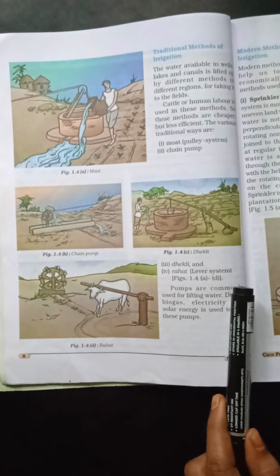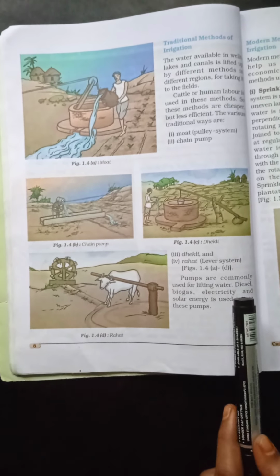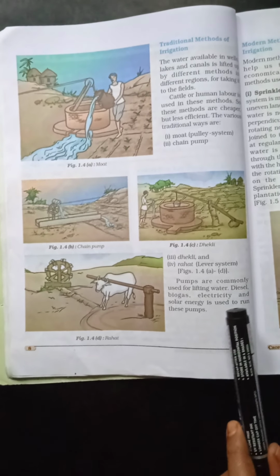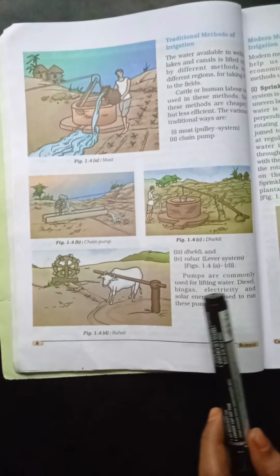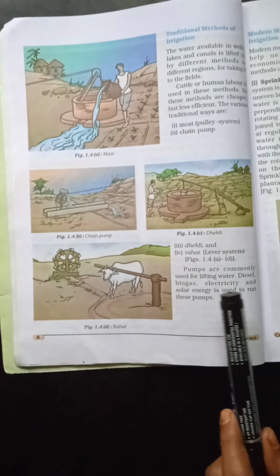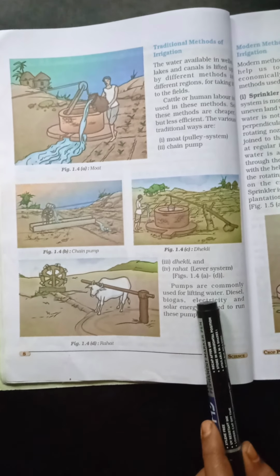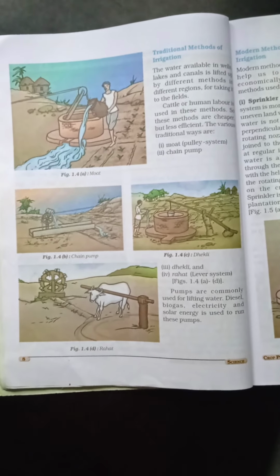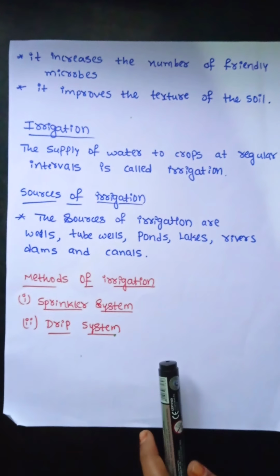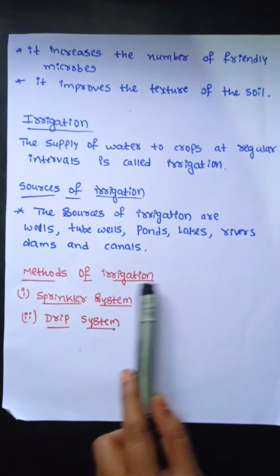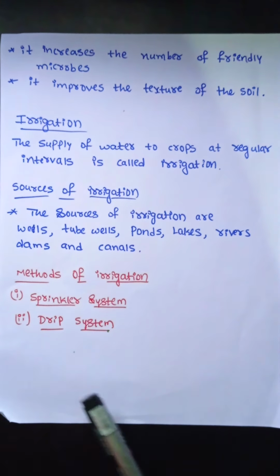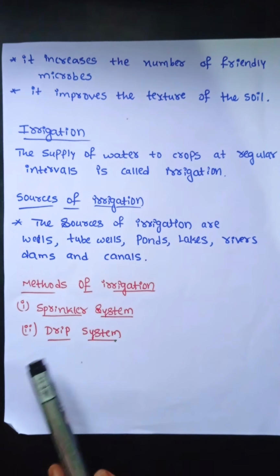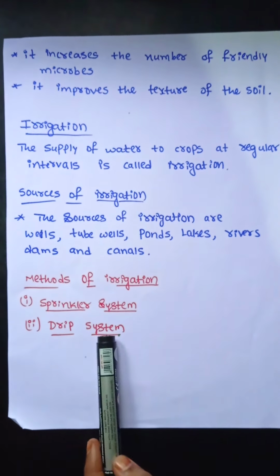Next, pumps are commonly used for lifting water. Diesel, biogas, electricity and solar energy are used to run these pumps. How are these pumps run? With the help of diesel, biogas, electricity and solar energy. Our next topic is methods of irrigation. There are two main methods of irrigation. The first one is the sprinkler system, the second one is the drip system.